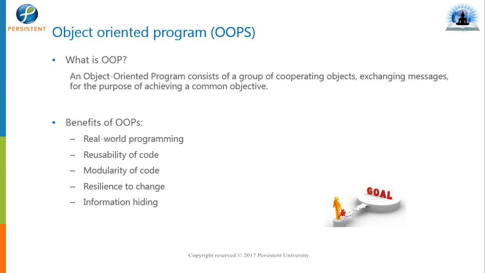You can have the reusability of the code, we can reuse the code which we have already written, we get the modularity, we have the resilience, and yes, definitely we have information hiding by using the access modifiers. So let's discuss these pillars one by one.